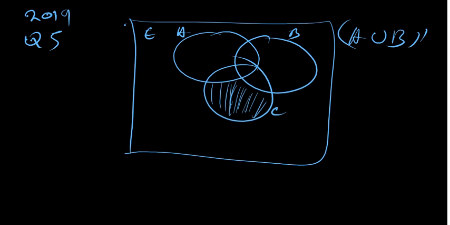So again, we look at this part. This part was supposed to be part of C, meaning we had to shade C, but it doesn't comprehensively show that C is shaded, because there's this part that is not shaded. Hence we are using intersecting C. So you are saying C is intersecting A union B complement. That is what it means.